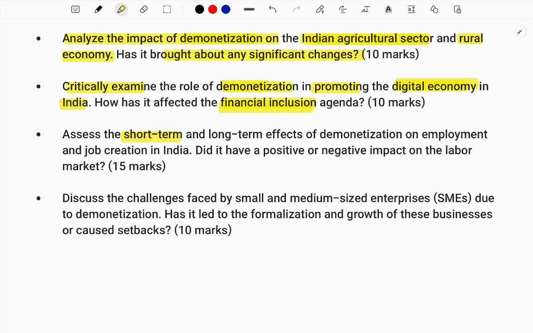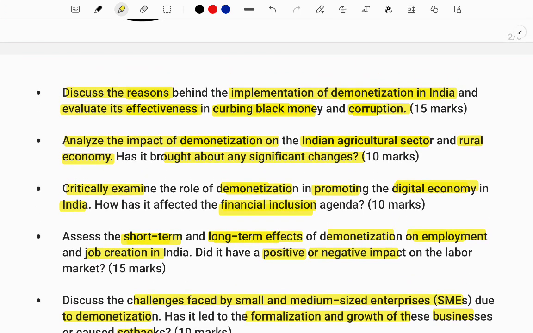Next, the short term and long term effects of demonetization on employment and job creation in India. Now the question is about employment and job creation and its positive and negative impacts from a long term and short term perspective. Next, discuss the challenges faced by small and medium sized enterprises. This question is about small and medium enterprises, the formalizing and growth of business, and the setbacks related to it. So here 5 questions have been provided.